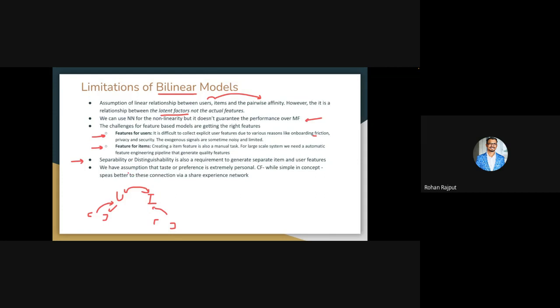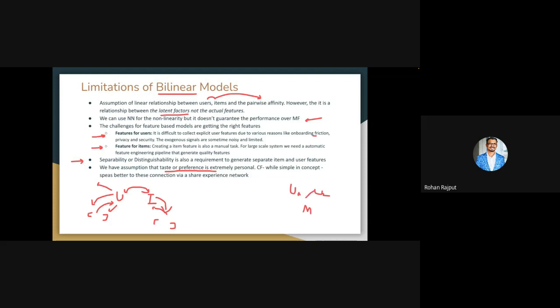And the fourth thing is that our entire assumption is based on the idea that taste or preference is extremely personal, right? Whatever the user is saying is extremely personal to this particular user, and whatever the item is, it is standalone and defines the item itself. But we all know that humans are social creatures, and there could be some kind of internal shared experience network between two users who can be liking a movie, right?